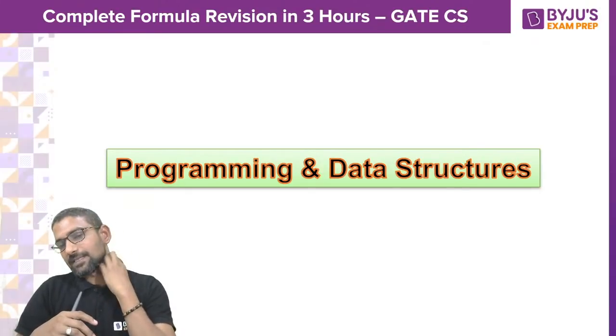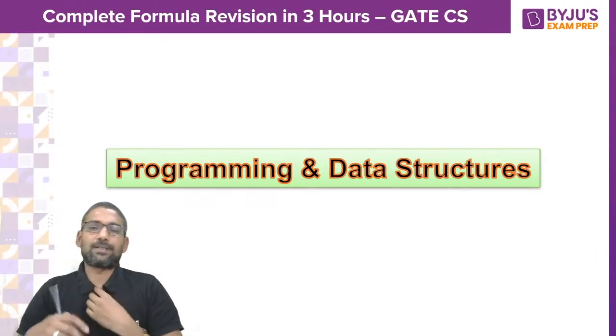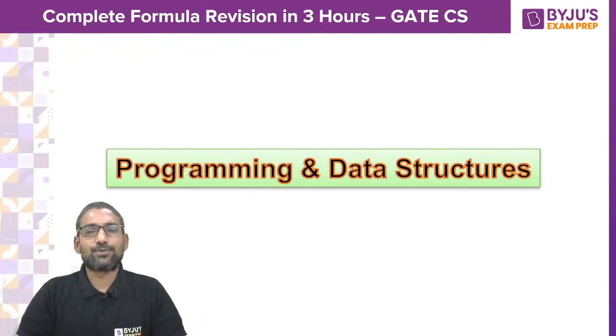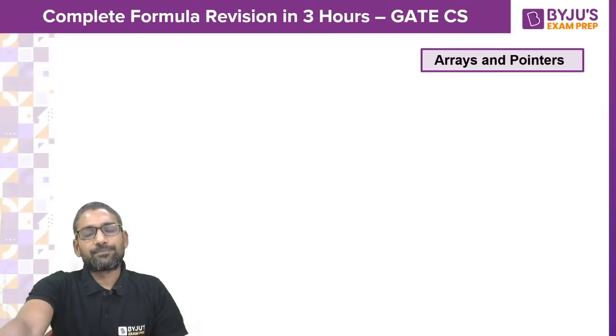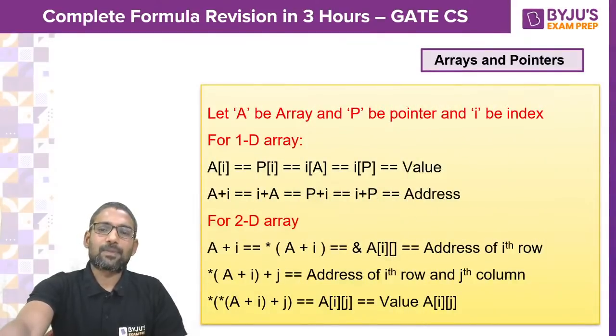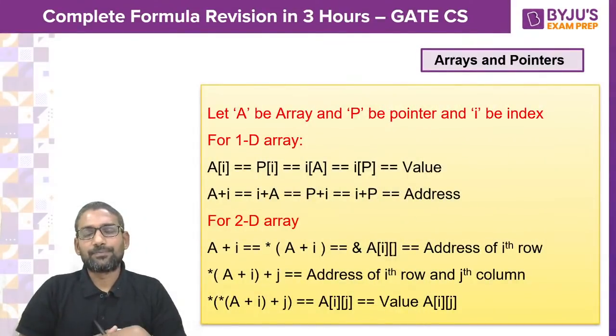So guys, first let's see what are very important to know in programming and data structures. Firstly, arrays and pointers.